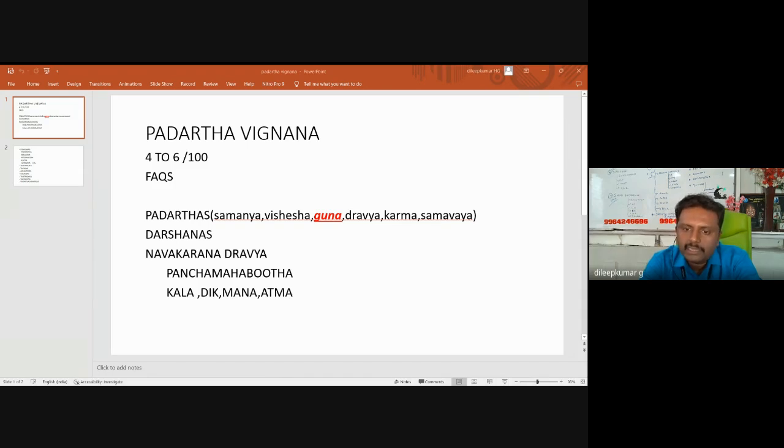Pangu and Anda: one is blind and one is lame. The blind person has a very good physique, and the lame person cannot move on his own because he doesn't have legs. So the blind person will carry the lame person, both will support each other, and they will move forward. That is called Pangvanda Nyaya.